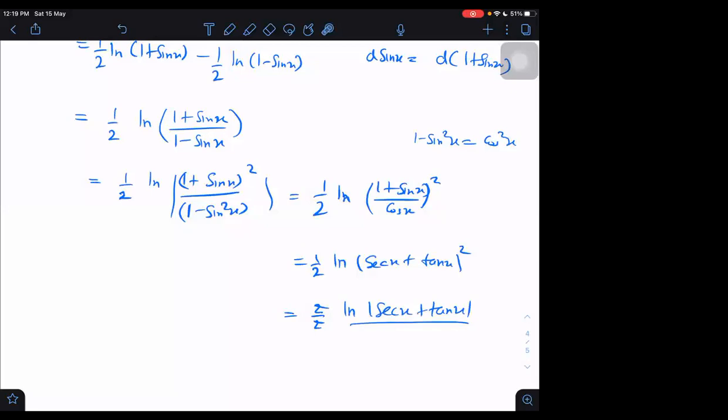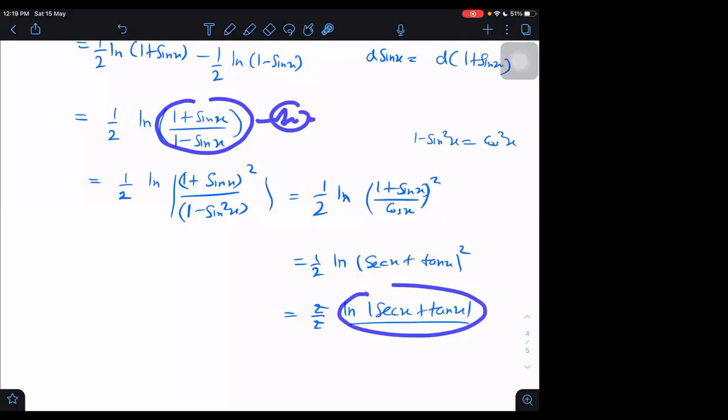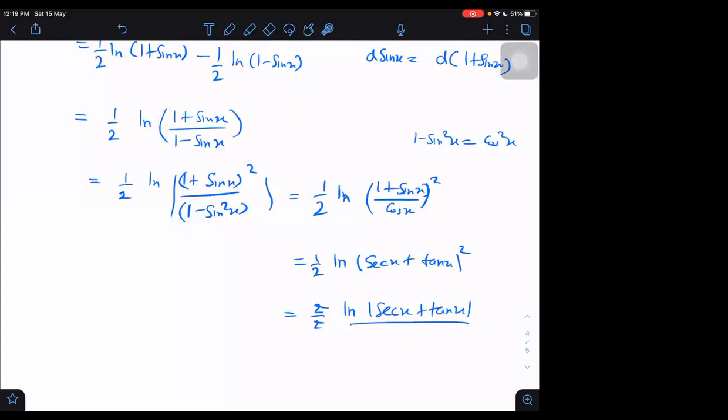See, in this method, some students will end here and think that we are not getting the answer.